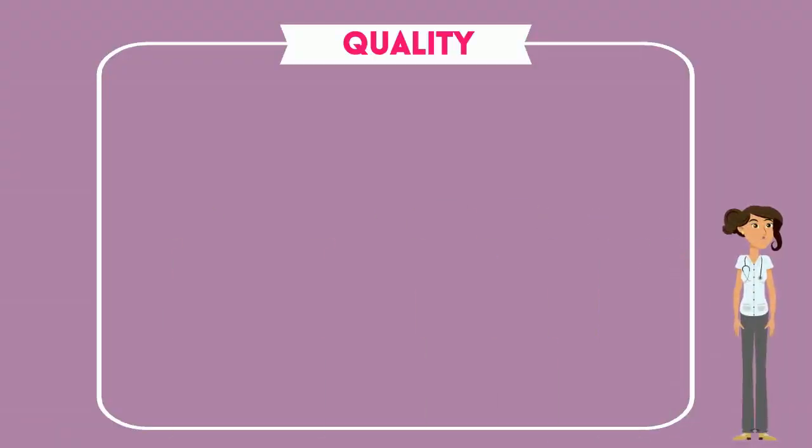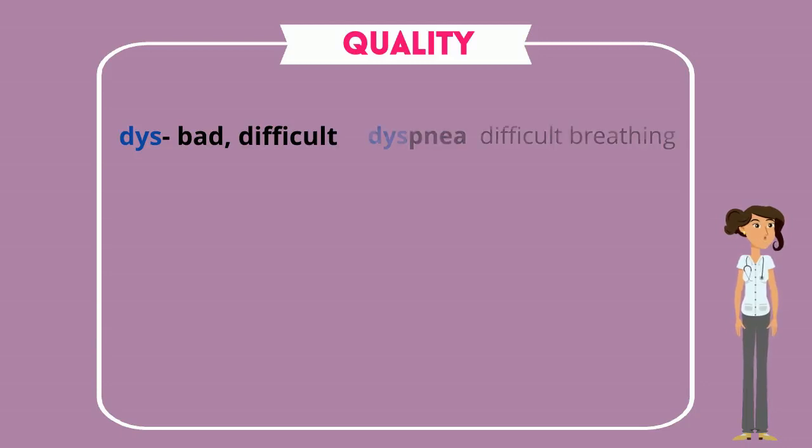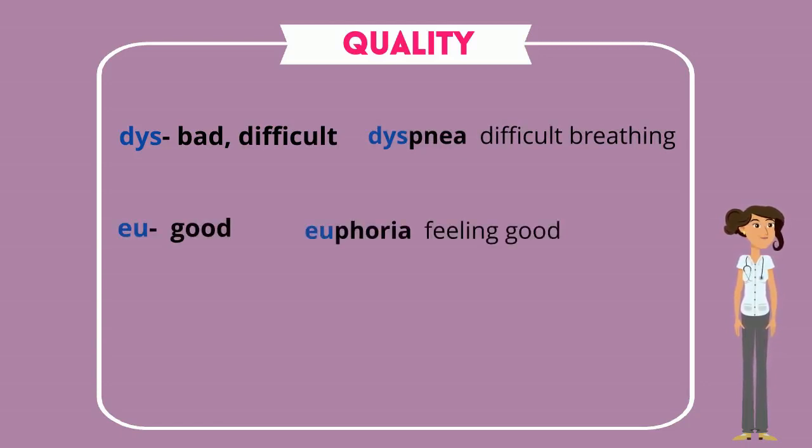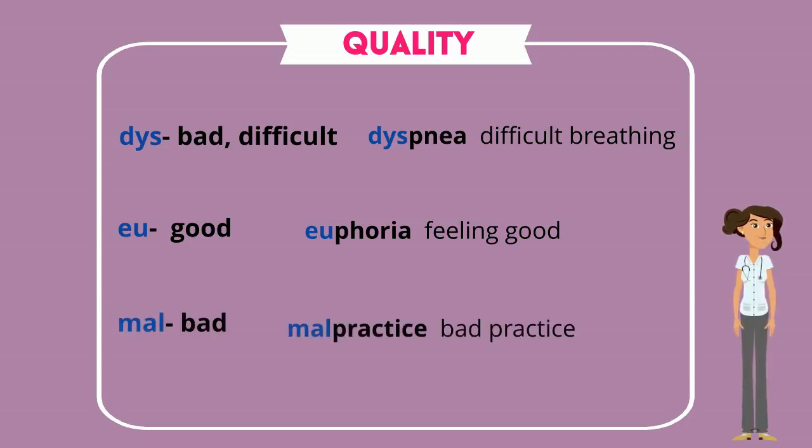And finally, let's talk about just a couple of prefixes that describe a quality. Like dis. Dis means bad or difficult. Dyspnea, difficulty breathing. Eu is good. Euphoria, a good feeling. Mal is bad. Malpractice, bad practice.